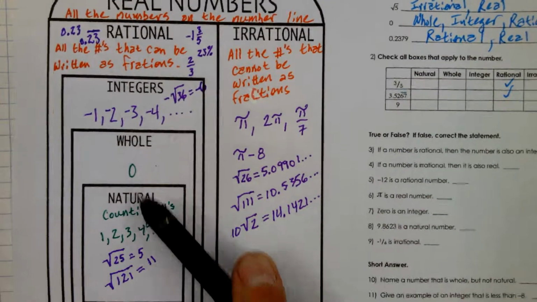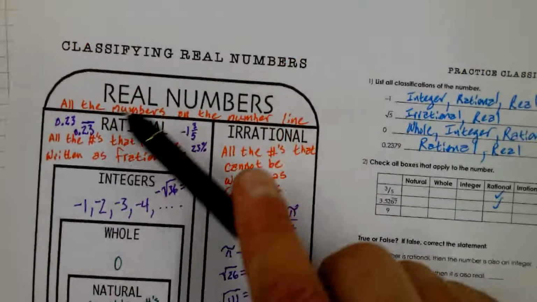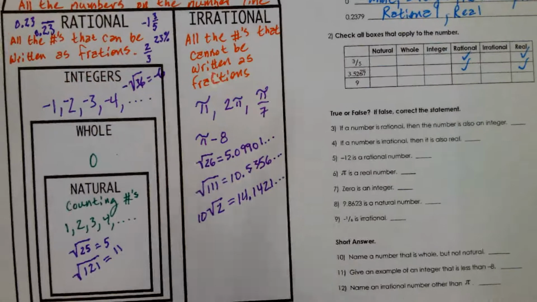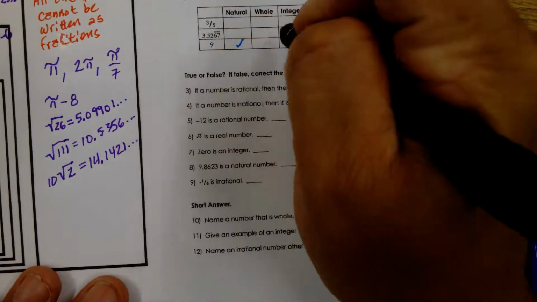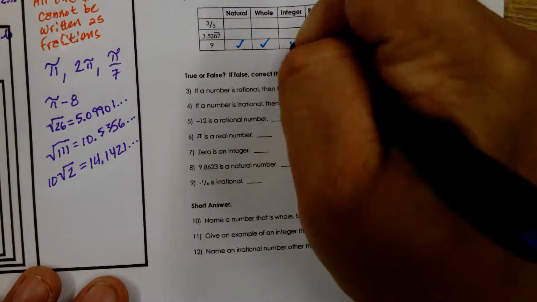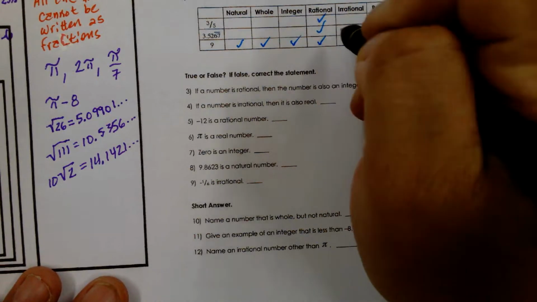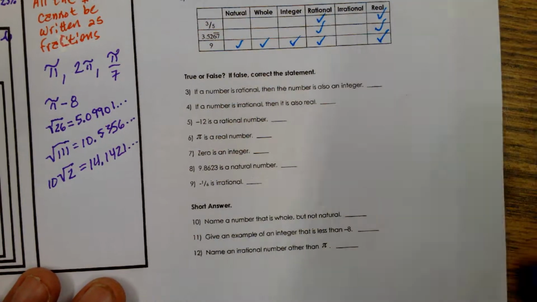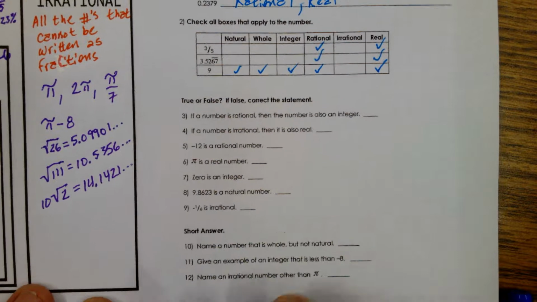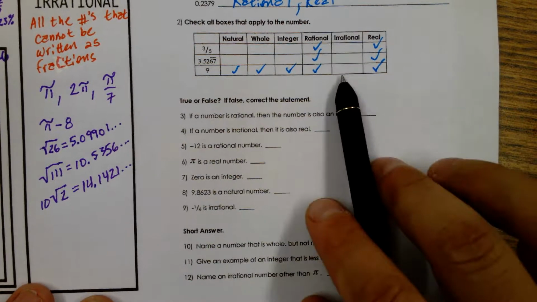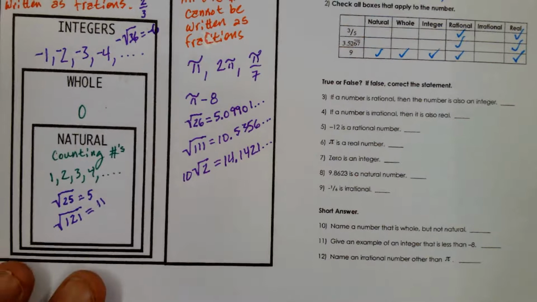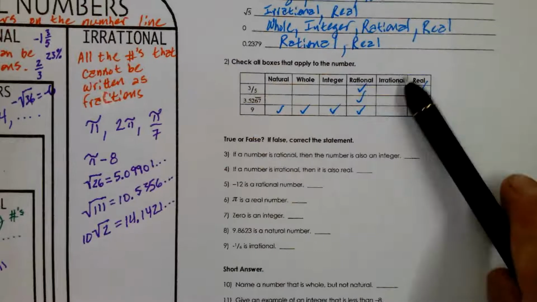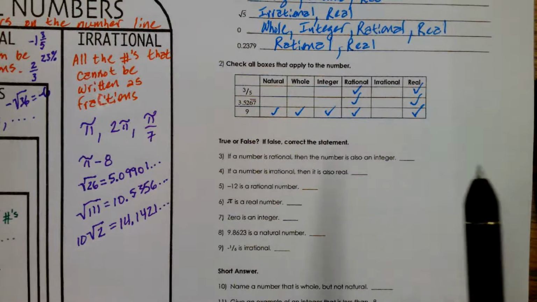So it's natural, it's a whole number, it's an integer, it's rational, and it's real. It's a whole lot of things. Yeah, just not irrational. Because here's where the irrational numbers are. The moment that you're rational, you can't be irrational.